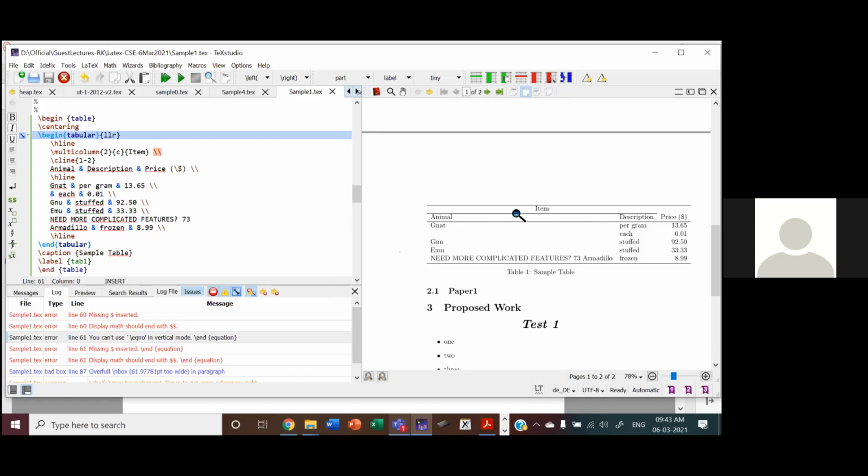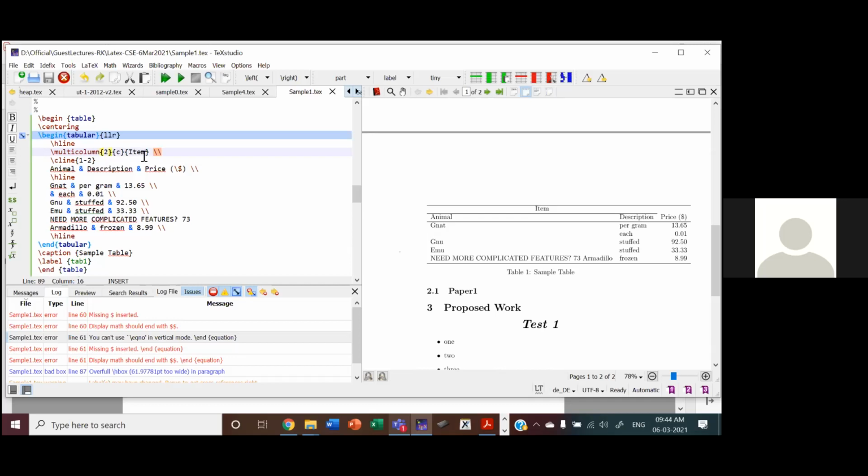See here, this item, I want to span it for 2 columns. For animal and description, I want to have this item. In which case, I can use multicolumn. One title, I want to have it for 2 columns. So multicolumn, how many columns? 2 columns. And how do you want to display the title? In center. And what is the title? Item.